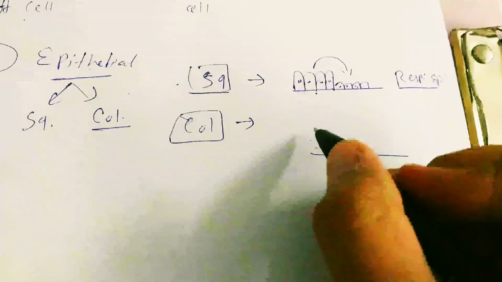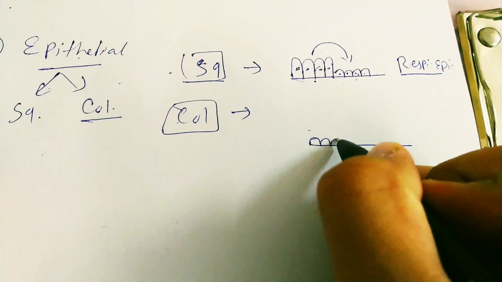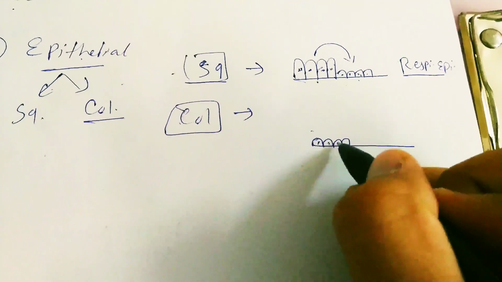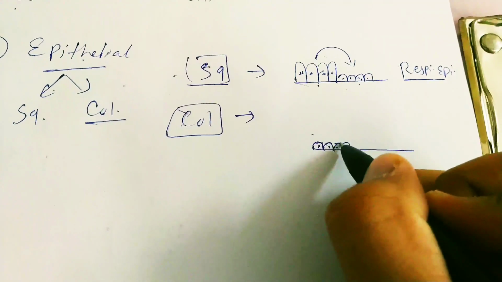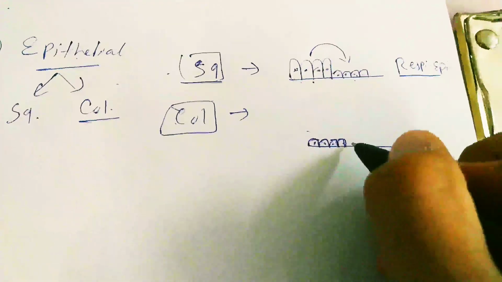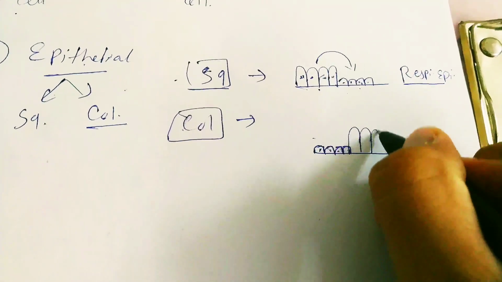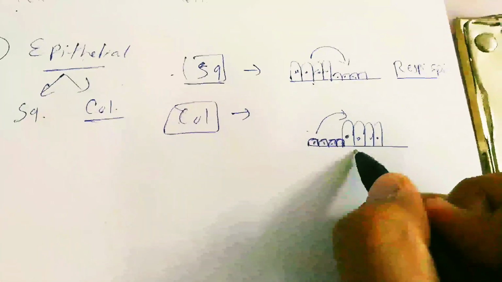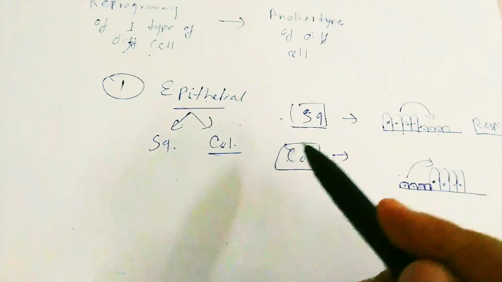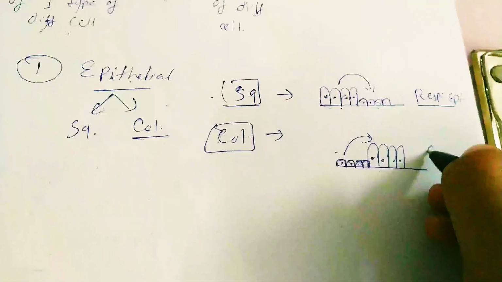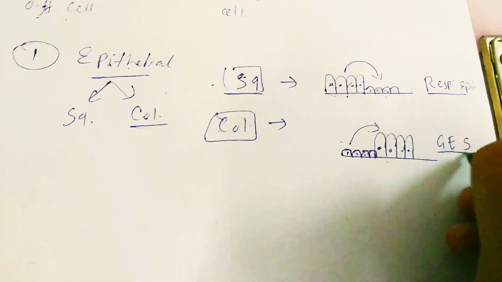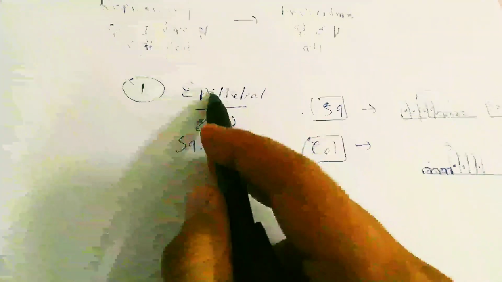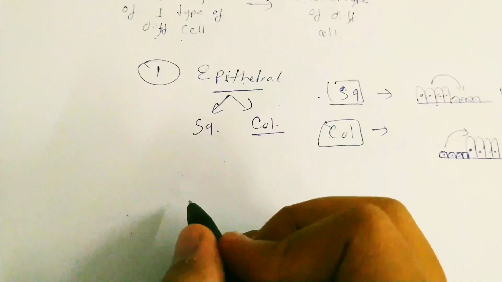Next is columnar. Let's consider this is a cuboidal cell or any other type of cell. It turns into columnar cells. So this is known as columnar epithelial metaplasia. It is seen in the gastroesophageal sphincter. This is epithelial metaplasia.